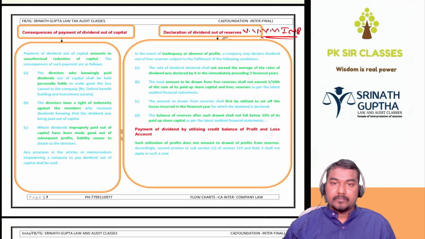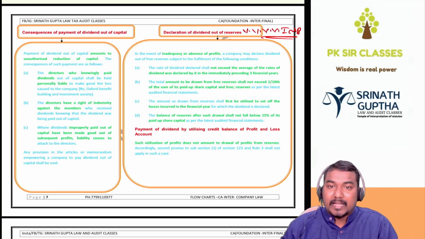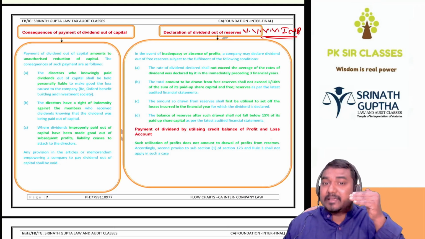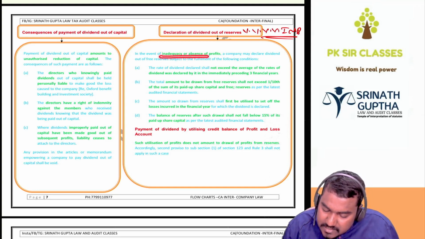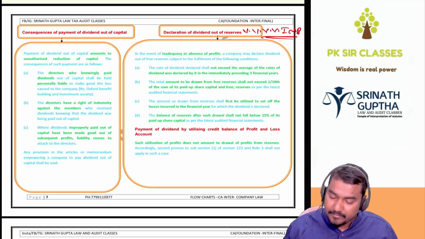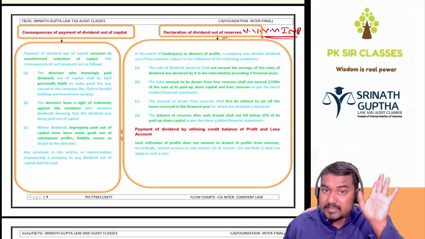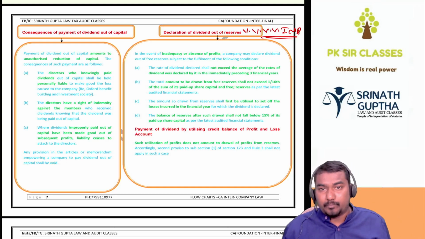And the last concept, declaration of dividend out of the reserves, very important beta, very important. Generally we have to pay dividend out of the current year revenue profits. Which profits are current year revenue profits? But our company has no revenue profit, still they want to declare dividend. Can they declare? Answer is yes, out of the reserves. So company can pay dividend out of the reserves only in case of non-availability of the revenue profits. So in case of inadequacy or absence of the profits, company can declare dividend out of the free reserves also. Which reserves are free reserves? However, we have to satisfy 4 conditions. How many conditions? 4 conditions. Those conditions are very important, and remember, sir.